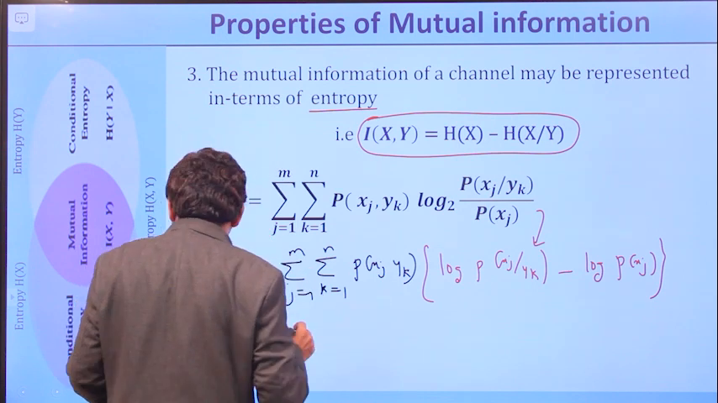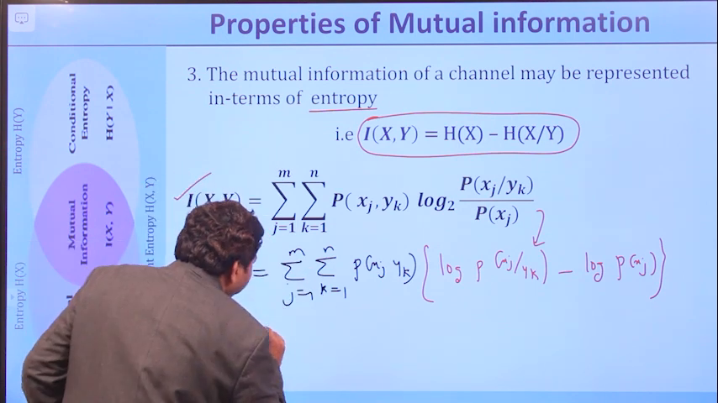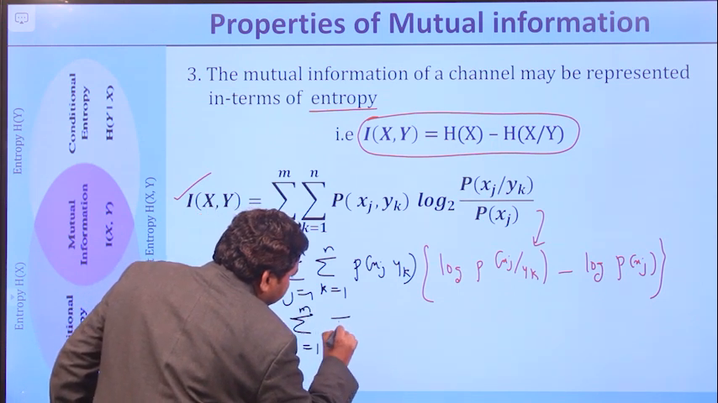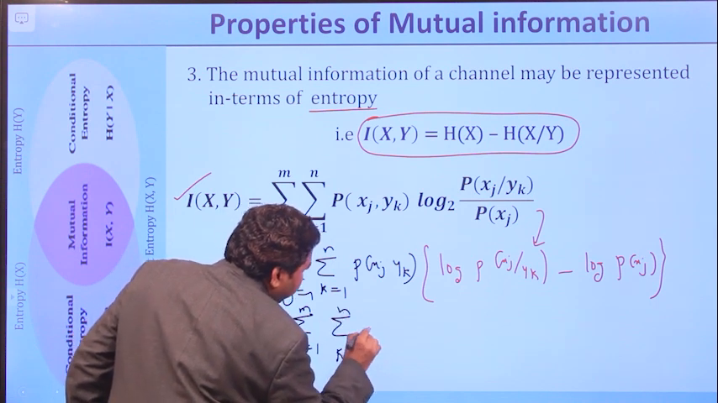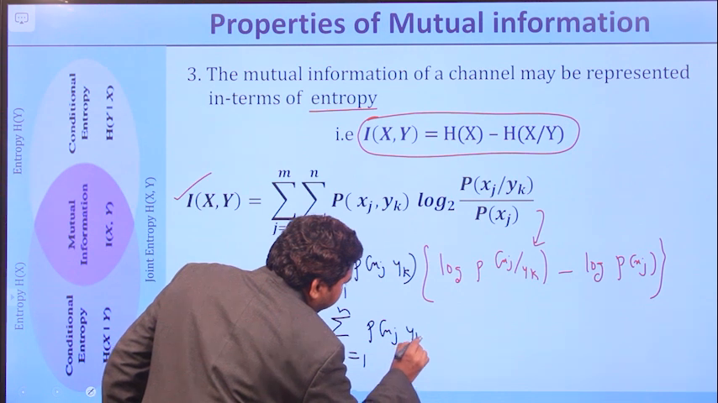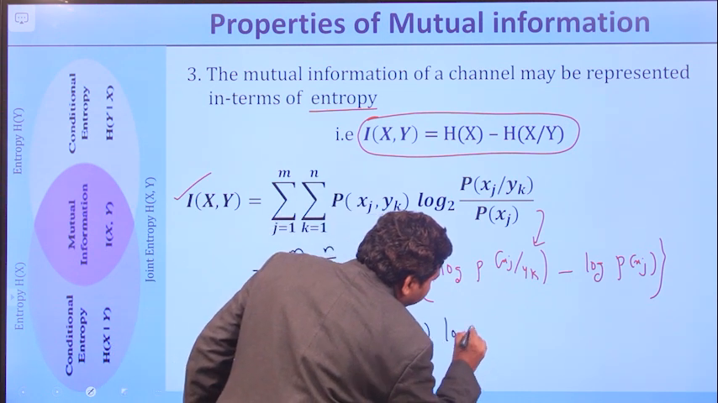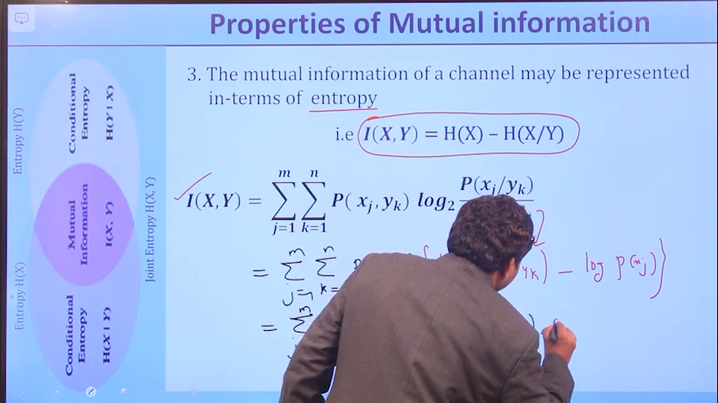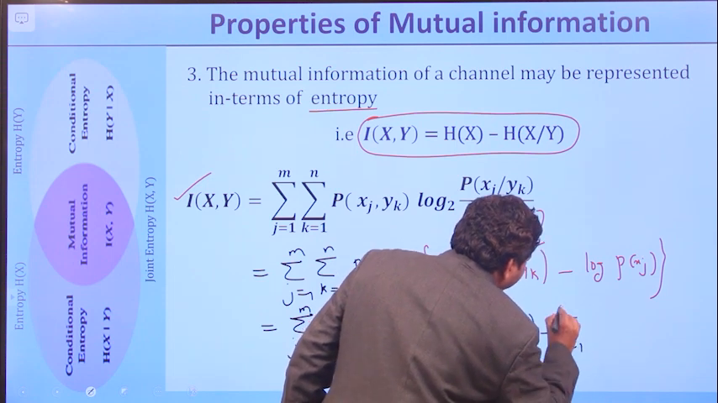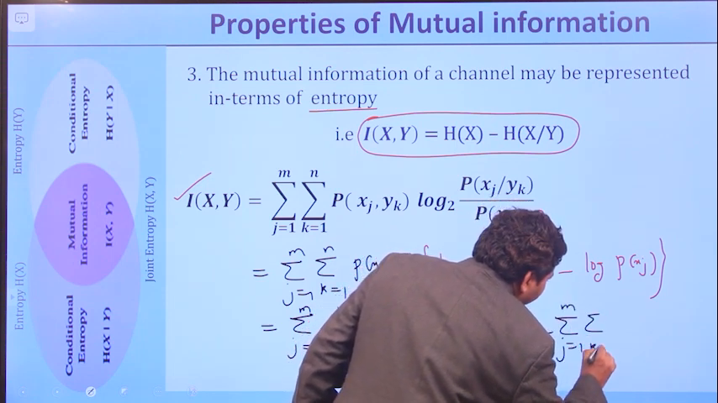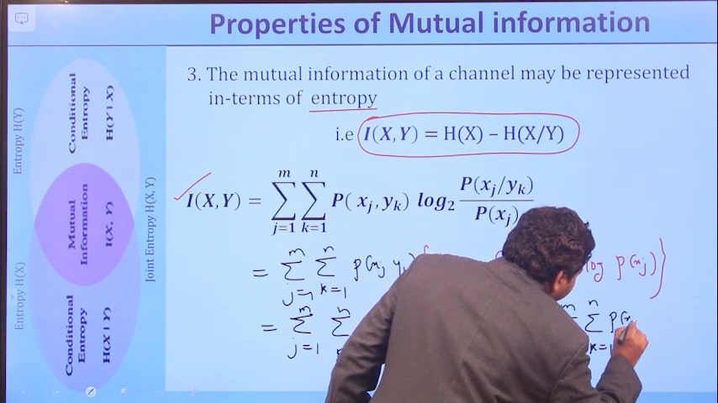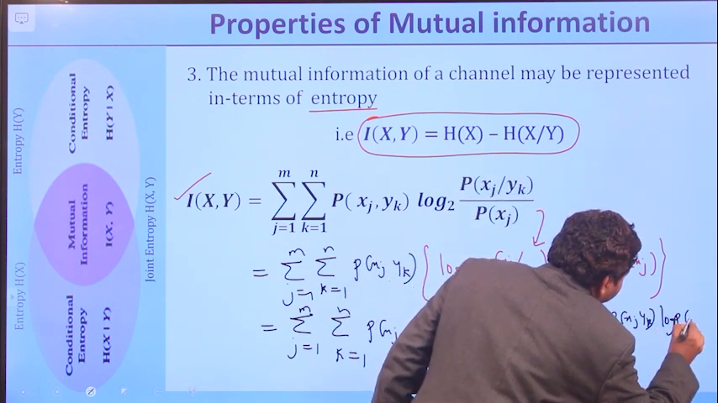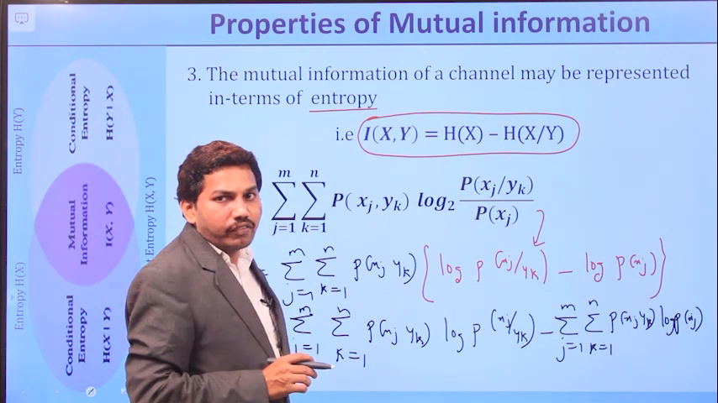So the sigma function is common for these two terms, which is equal to sigma j equal to 1 to m, sigma k equal to 1 to n, p of xj comma yk log of p of xj by yk, minus sigma j equal to 1 to m, sigma k equal to 1 to n, p of xj comma yk log p of xj.